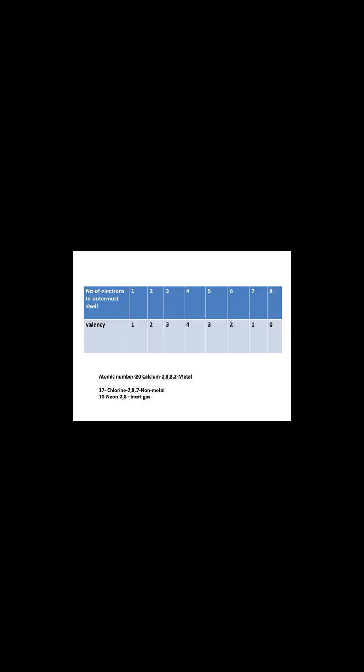Electronic configuration of calcium is 2, 8, 8, 2. It has 2 electrons in the outermost shell. So it behaves as a metal. Calcium is a metal. Chlorine. Electronic configuration of chlorine is 2, 8, 7. As it has 7 electrons in the outermost shell, it has greater tendency to gain 1 electron and behaves as a non-metal.